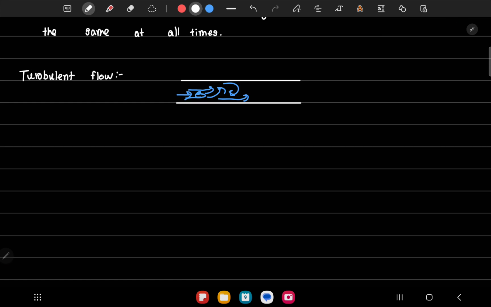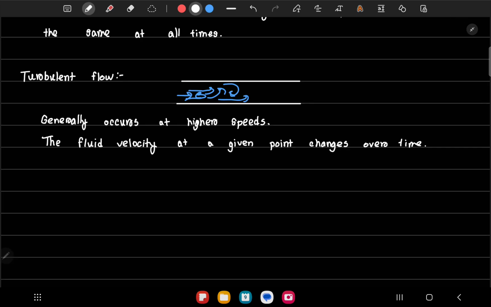If you stand outside when there's a storm going on, you won't feel the same velocity of wind all the time. Sometimes the wind will be very strong. A few seconds later the wind will be slow, and then the wind speed will again rise. So in turbulent flow this happens. There isn't a constant speed at a point, it continuously changes. They generally occur at higher speeds, and the velocity at a given point changes over time. This is a turbulent flow.